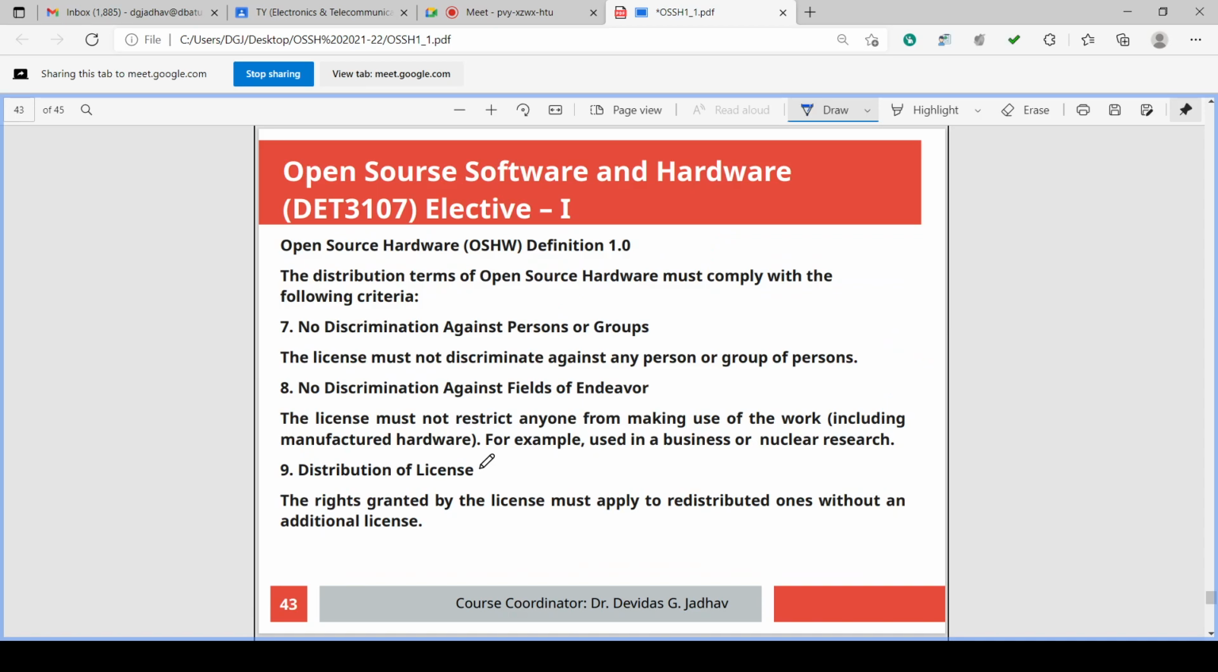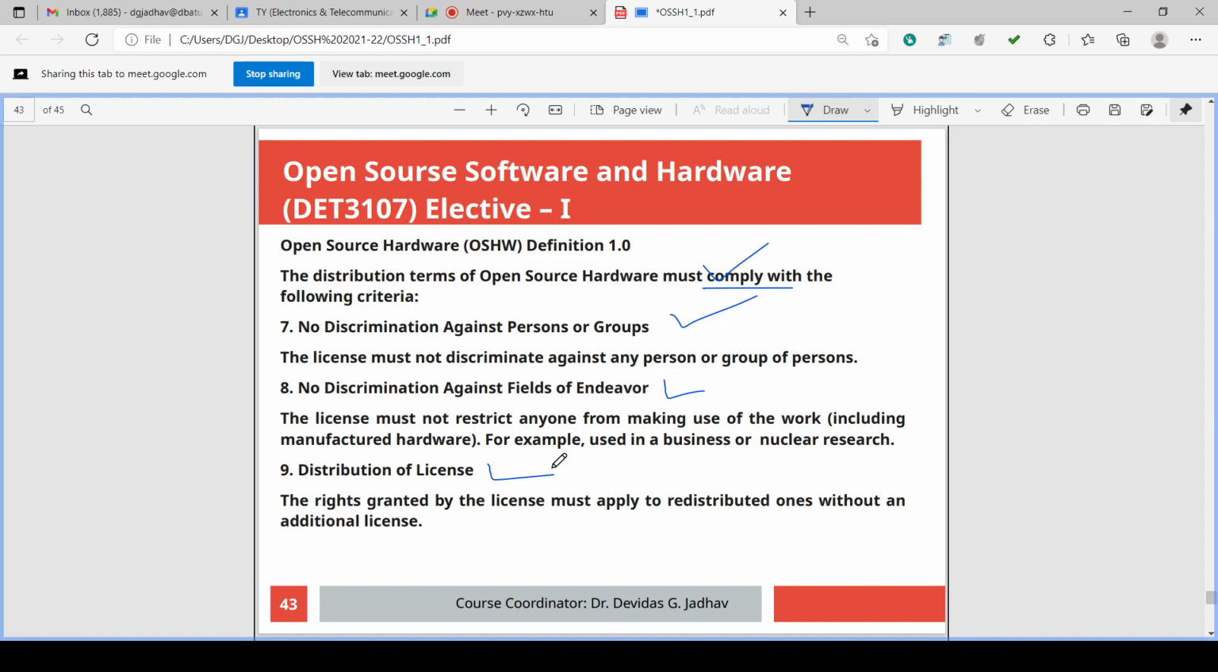So similarly, the distribution terms for open source hardware must comply, in continuation, with no discrimination against person or group. This is the seventh condition. No discrimination against field or endeavor. This is the eighth condition. And it should have distribution of license.